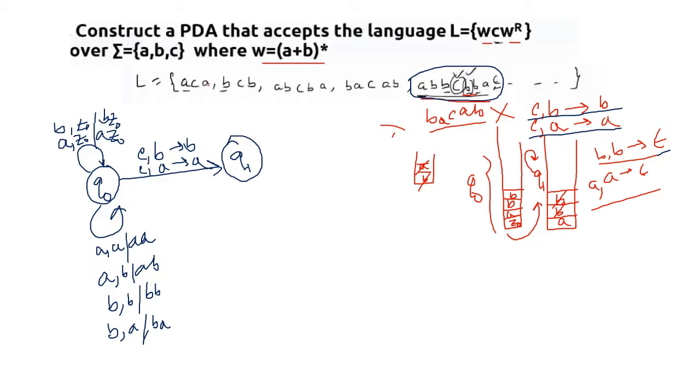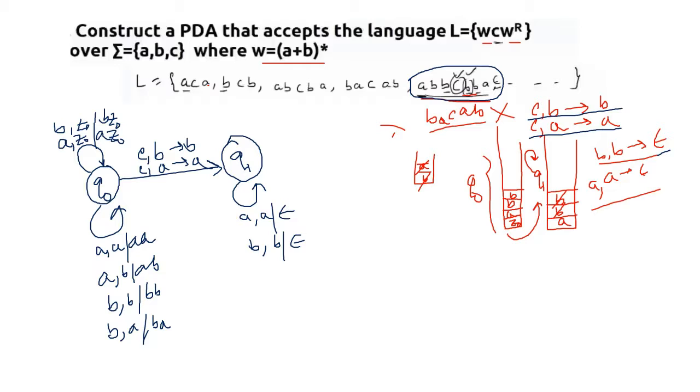This was actually discussed previously, so just follow me over here: whenever there is a match between the top of the stack and the input symbol, it should be epsilon. So if the top of the stack is A and we are applying A, it should be epsilon. Whenever the top of the stack is B and we are applying B, it should be epsilon. In that way, you are going to get all of the symbols out.